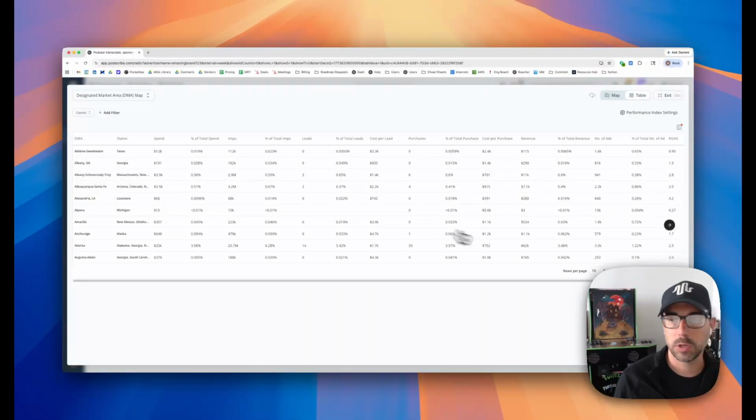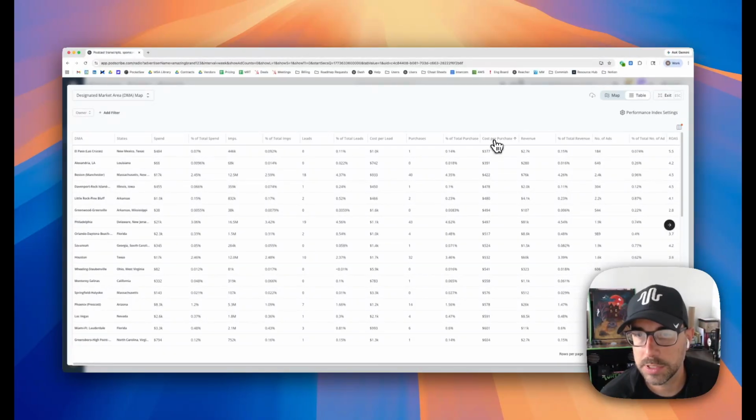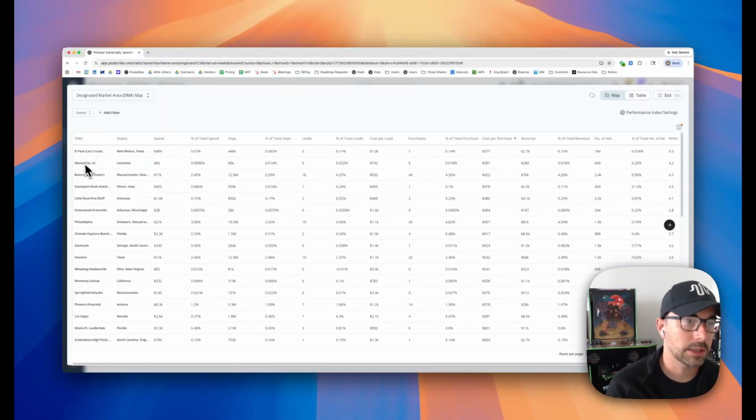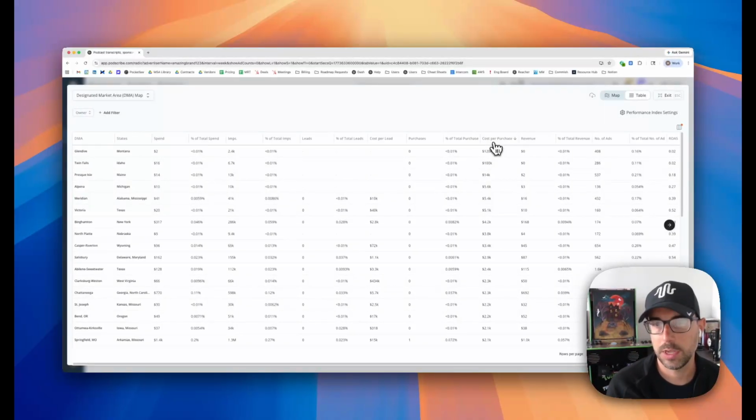We also have a table view that will allow you to generate some understandings of which DMAs are performing better in, let's say, an ordered list. So let's say cost per purchase is probably one of the more important things that we want to think about. El Paso, Alexandria, Boston, Davenport, all of these DMAs seem to drive a really efficient cost per purchase. Everything at the top of this list, now that I've sorted it greatest to least, is driving the least efficient cost per purchases. And so this is where we probably want to reduce some spend.